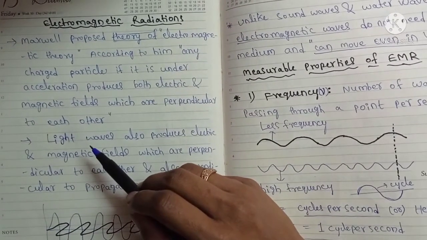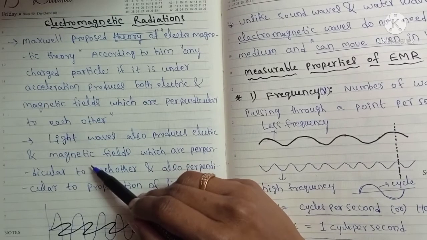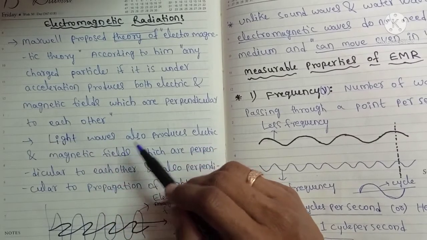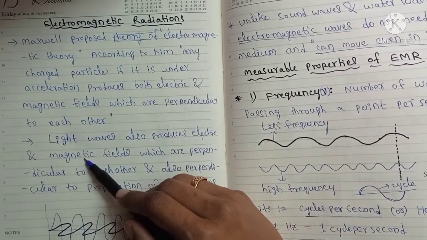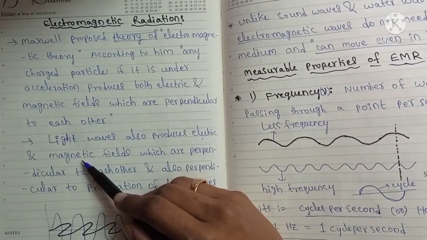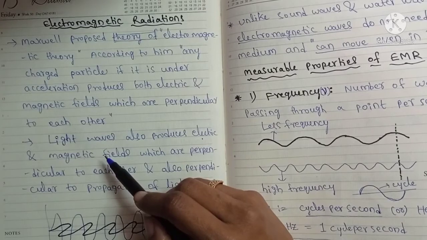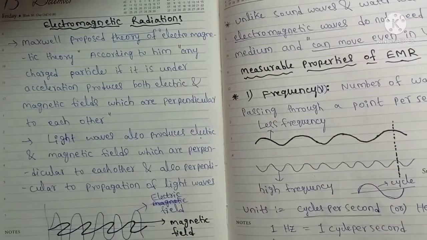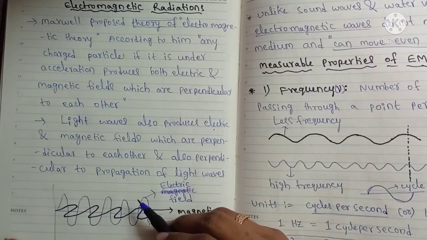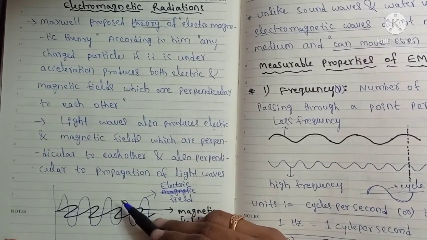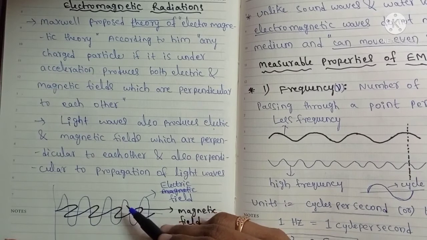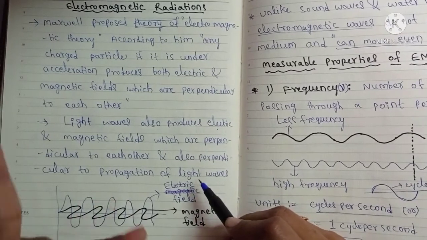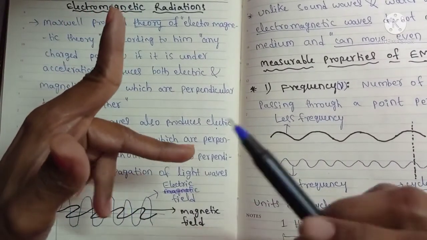Light waves also produce electric and magnetic fields because they are under acceleration, so light waves contain both an electric component and a magnetic component. These fields are perpendicular to each other, and also perpendicular to the propagation of light waves. For example, see like this.